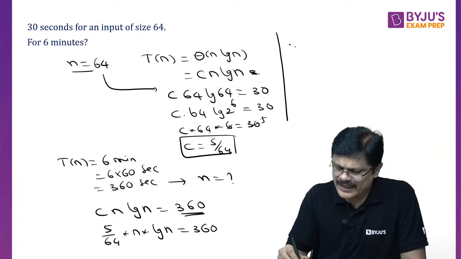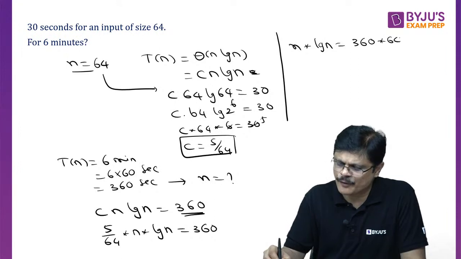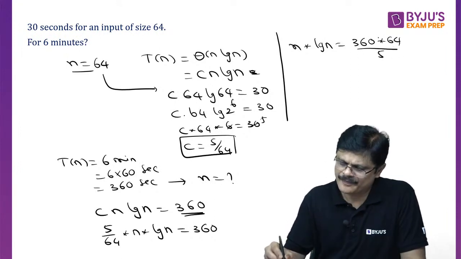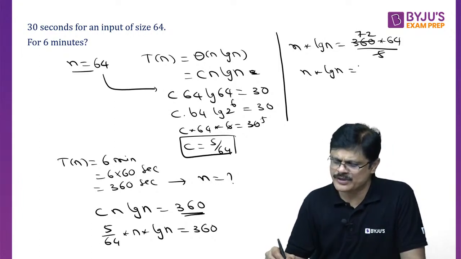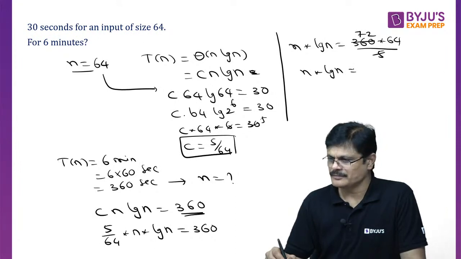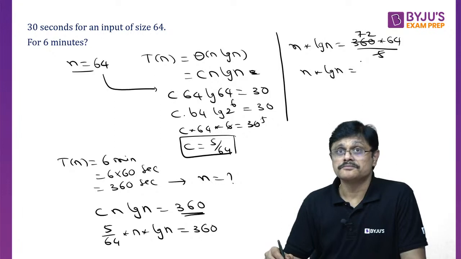So n into log n is equal to 360 into 64 divided by 5. 5 7's are 35, 5 2's are 10. So n into log n is equal to 72 into 64. What is 72 into 64? Can anyone help me out? No one?